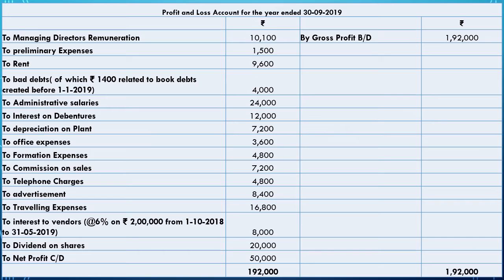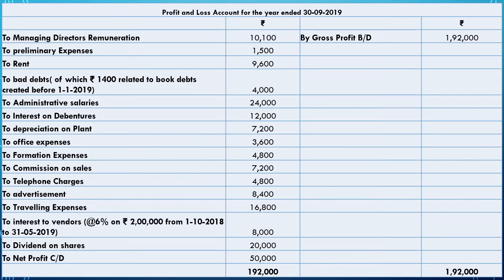Then there are to administrative salaries, to interest on debentures, to depreciation on plant, to office expenses, to formation expenses, to commission on sales, to telephone charges, to advertisement, to traveling expenses, to interest to vendors at 6% on rupees 2 lakhs from 1st October 2018 to 31st May 2019. Then to dividend on shares and to net profit carried down. So this is the profit and loss account for the year ended 30th September 2019.